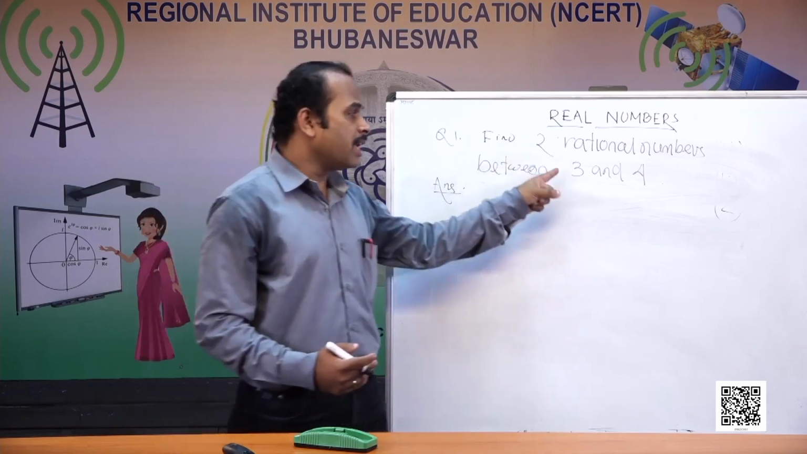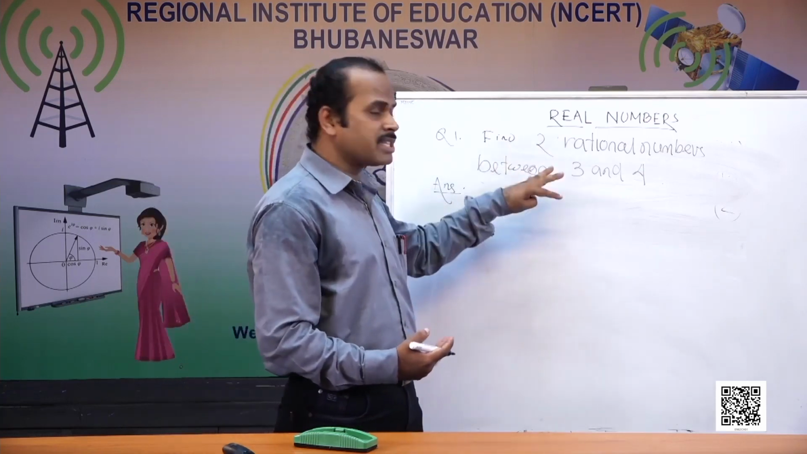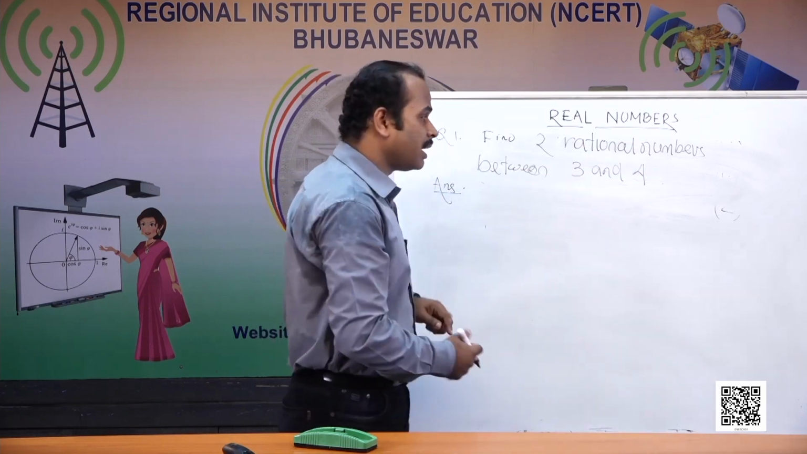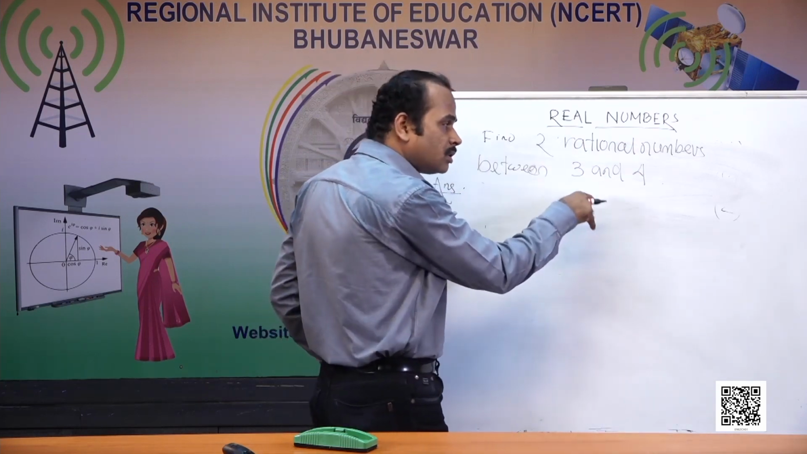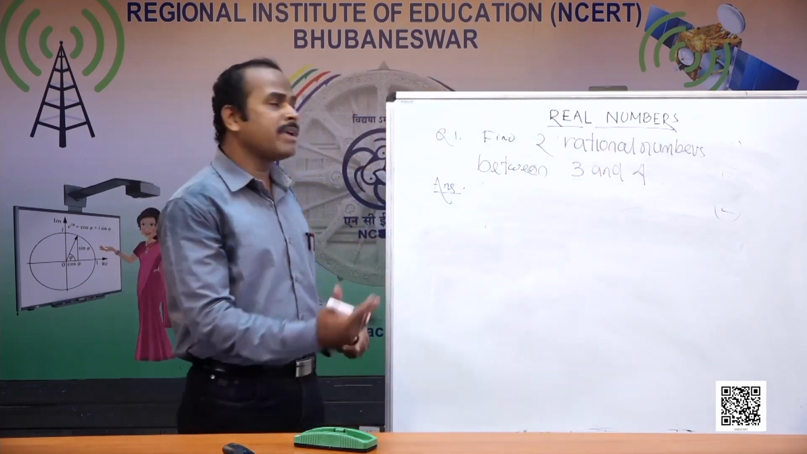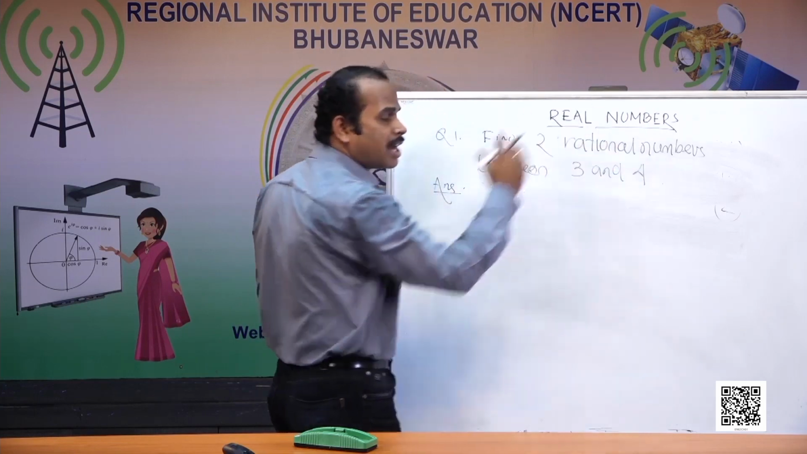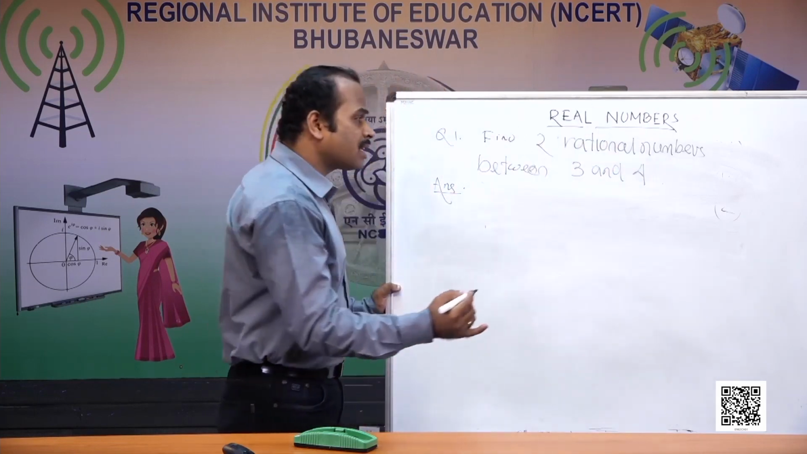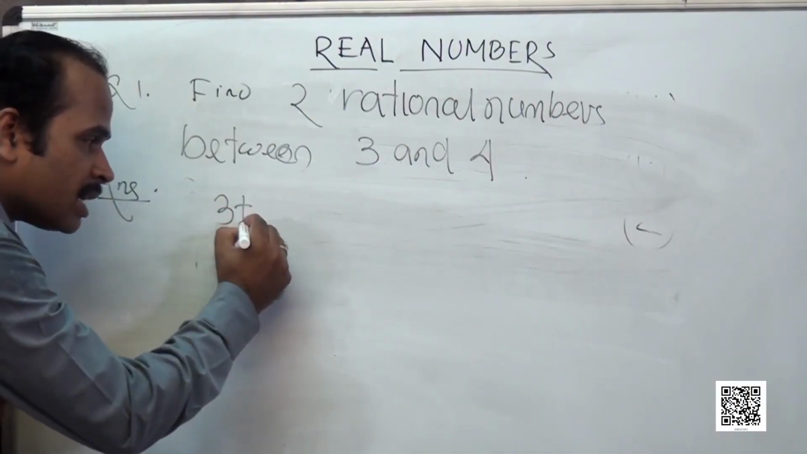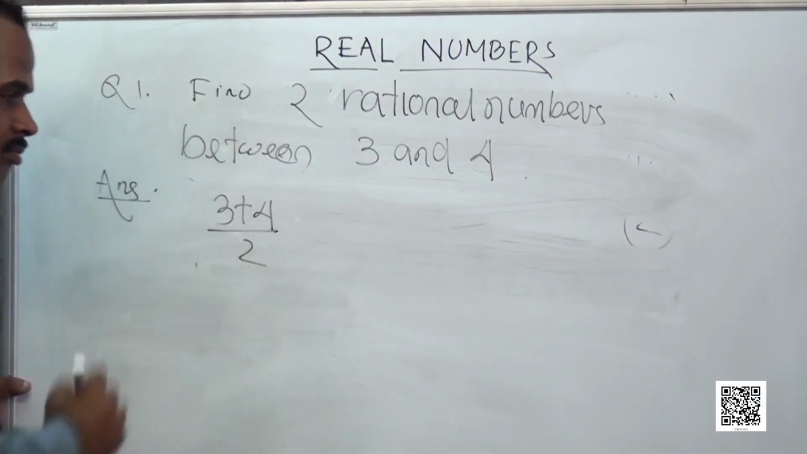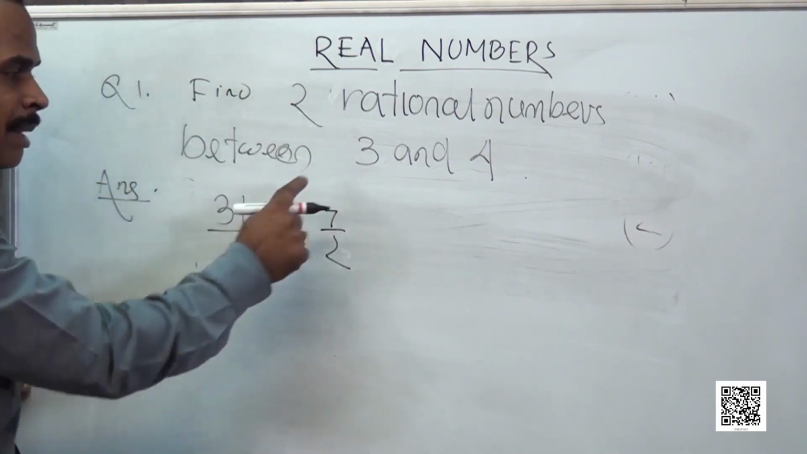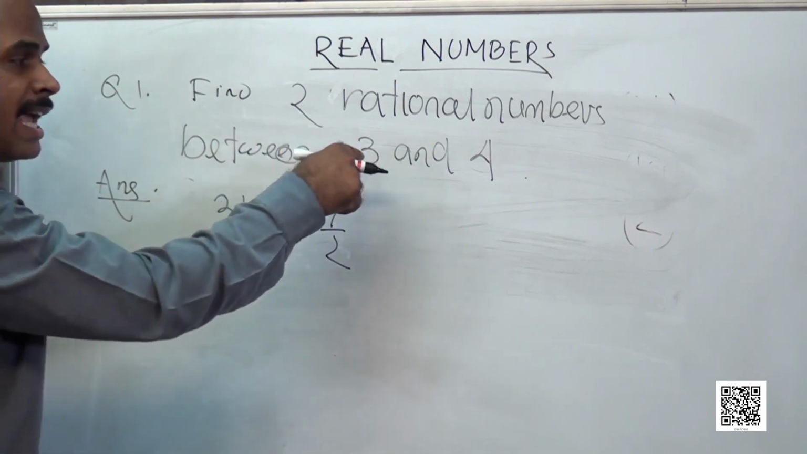Because we know 3 is a rational number because 3 is an integer. 4 is also a rational number because they are present on the rational number line. And as I know that there exist infinitely many rational numbers between 3 and 4, how can we find two rational numbers between 3 and 4? To find them, we can take (3 plus 4) by 2, which is 7 by 2. So now 7 by 2 is a rational number which lies between 3 and 4.